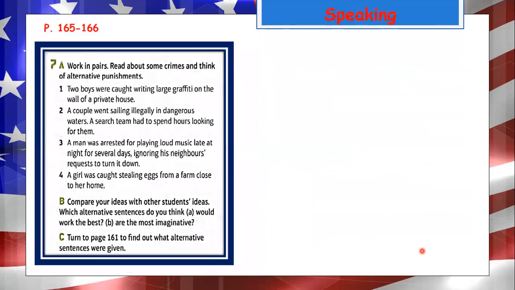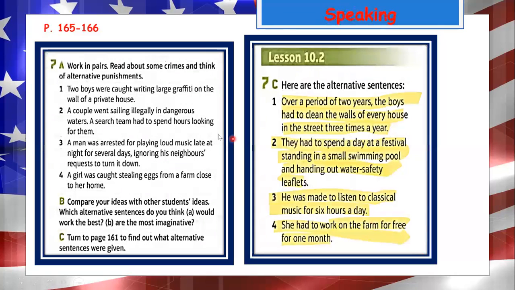Now on pages 165 and 166, you are going to read about some crimes and think of alternative punishments. So, for example, two boys were caught writing large graffiti on the wall of a private house. So, what is the alternative sentence? Over a period of 2 years, the boys had to clean the walls of every house in the street 3 times a year.